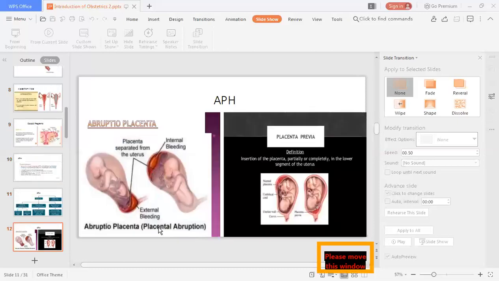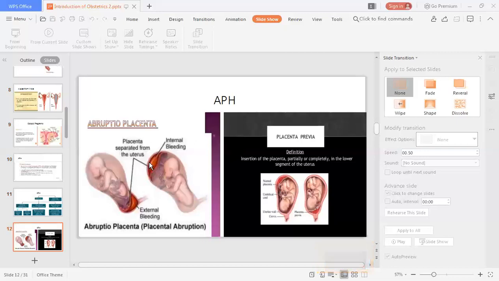So what is abruptio placenta and placenta previa? In abruptio placenta, the placenta is present at the normal site, but it is dislodged from it before the delivery, and it presents with internal bleeding and external bleeding. That is abruptio placenta. And what is placenta previa? It is insertion of the placenta partly or completely in the lower uterine segment. This is the basic difference. In placenta previa, the placenta is present at the lower uterine segment, and in abruptio it is in the normal place but dislodged from its normal site.